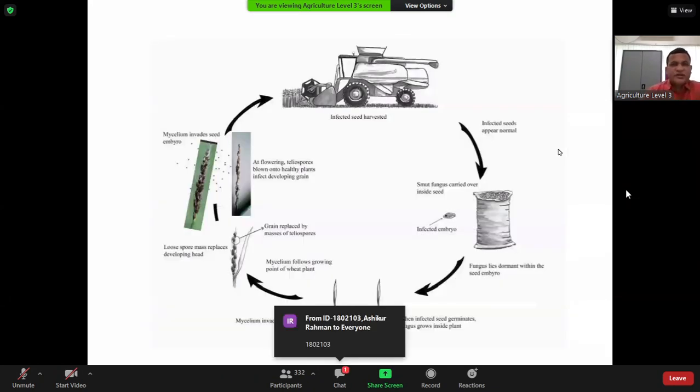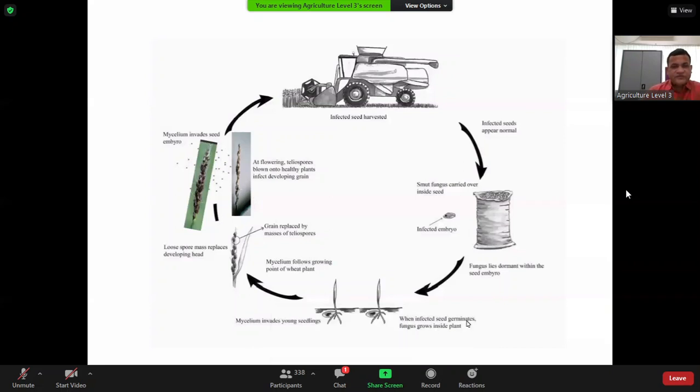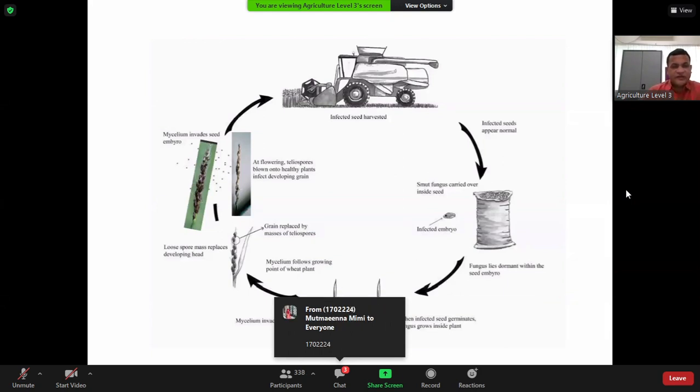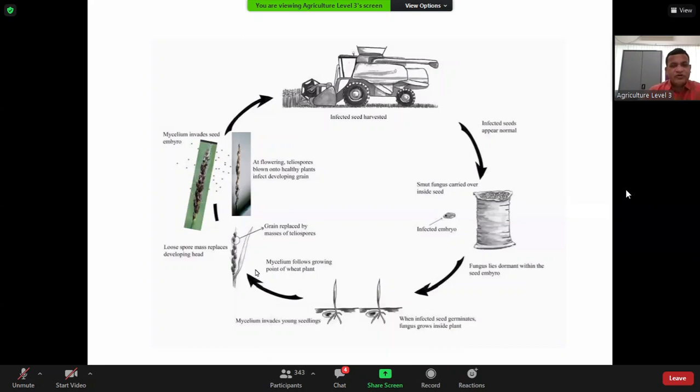So, this is the hypothetical disease cycle as compared with the developed world. You see, when infected seeds germinate, the fungus can produce mycelium on the young seedlings, and gradually when the plant matures, I mean goes to the heading stage, it can produce teliospore, and this teliospore basically produces basidiospore and then infects the wheat plant and produces this smutted head.